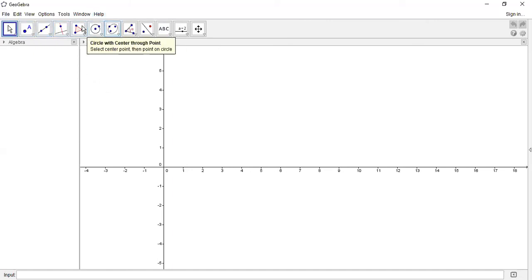Then we can move downwards, sir. There are diamond tools, or diamond tools construction. We can say that various construction tools are there. What are these? These are the different types of construction tools. The second part of the GeoGebra screen is the construction tools.